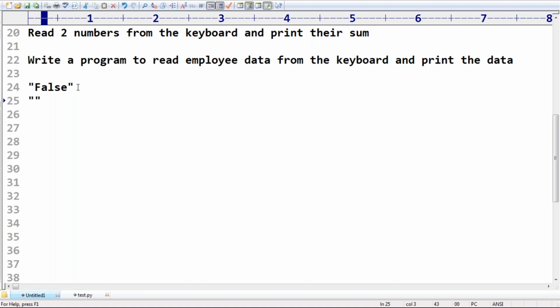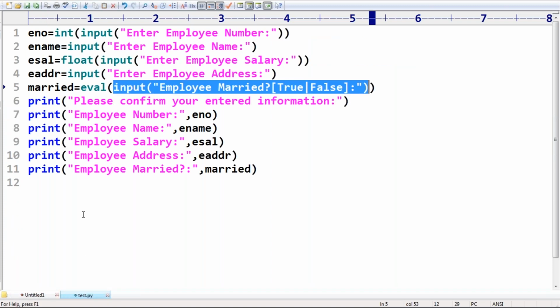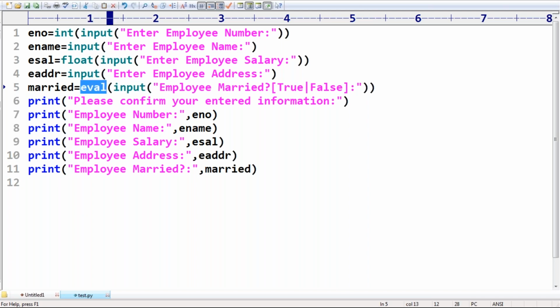An empty string is considered false. Remember that, so take care while using the bool function, it is a bit dangerous. Luckily we have an alternative. eval is there to convert any type to any type automatically. We are not required to work with these typecasting functions. I will discuss eval, our next topic.